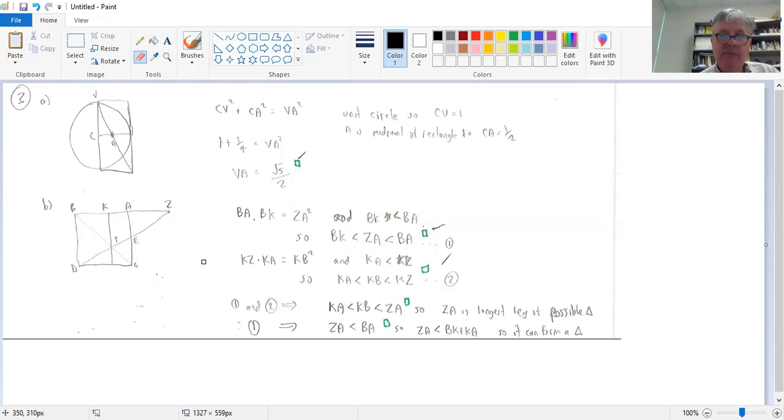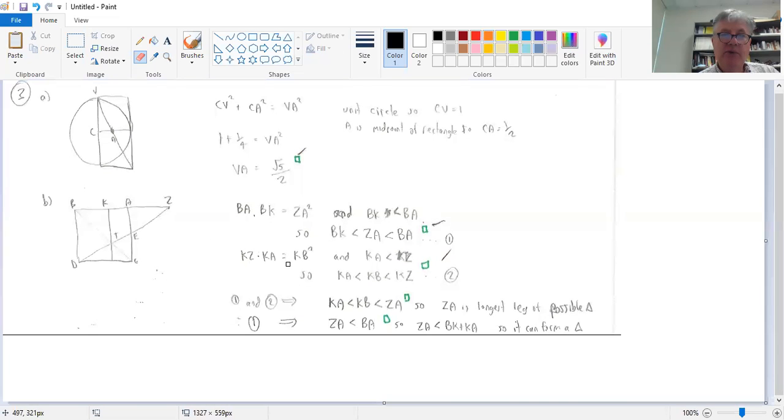And then for the second bit, we know that BA times BK equals ZA squared, and we know that BK is less than BA. Okay, so we have two things equal a square. A smaller thing, the side of the square, is less than the bigger side of the rectangle. So that gives us BK less than ZA less than BA.